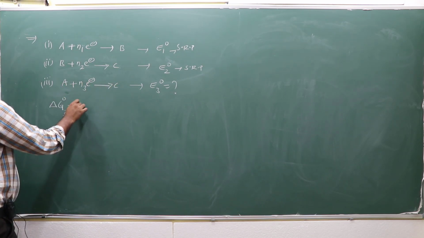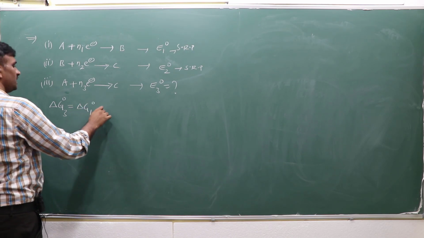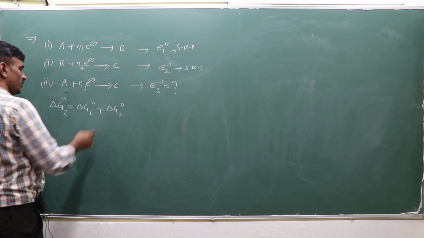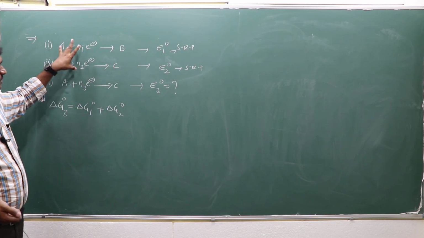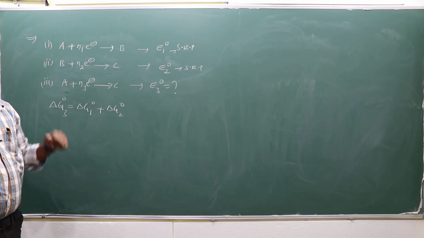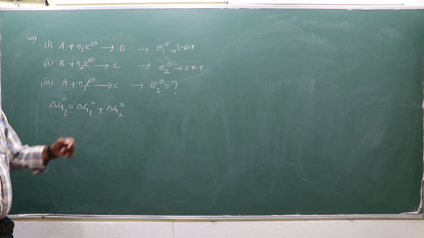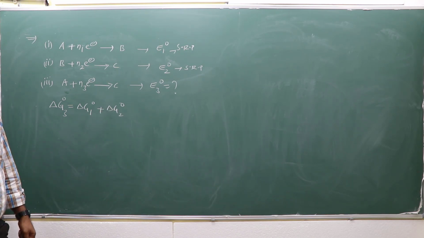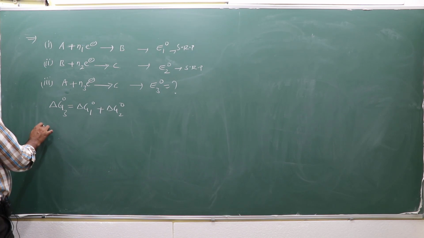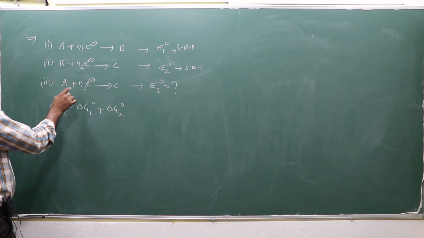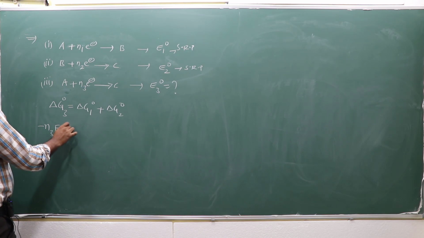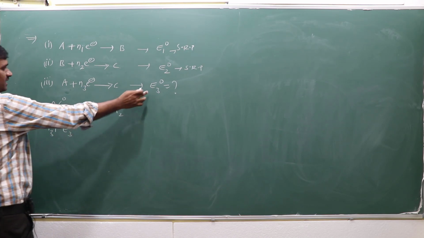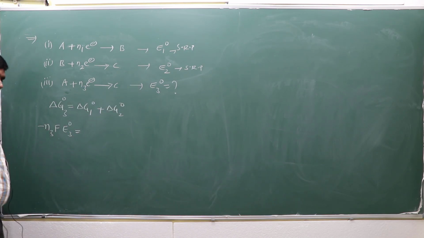Delta G3 naught is equal to delta G1 naught plus delta G2 naught. Why? Because this is A to B and B to C, and direct A to C is there. That means by using these two, this will be generated. So delta G1 naught plus delta G2 naught. You know that for delta G3 naught, N3 number of electrons, F is the Faraday constant, and E3 naught is the standard reduction potential or electrode potential.